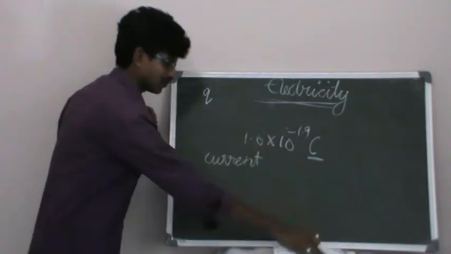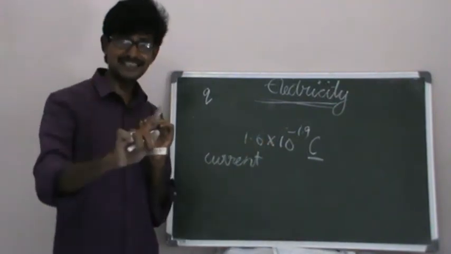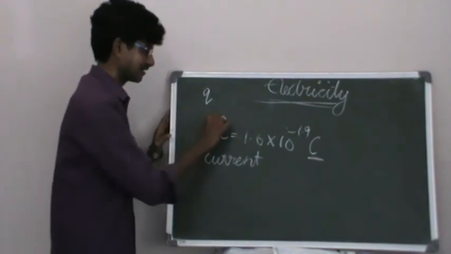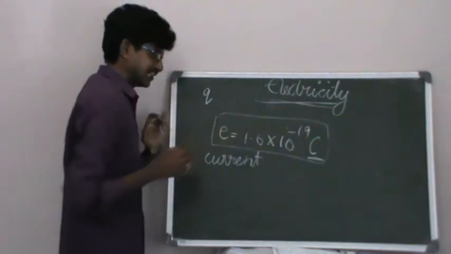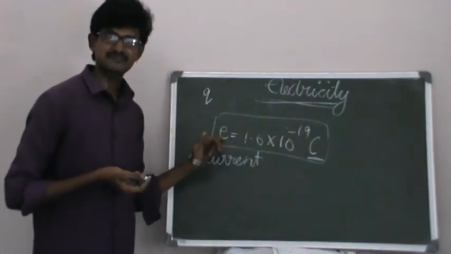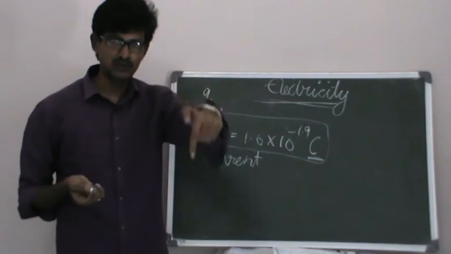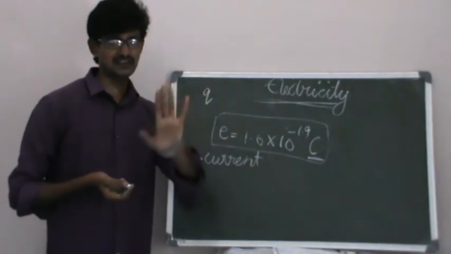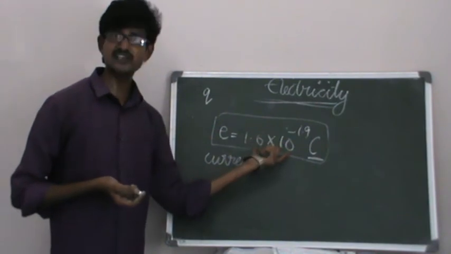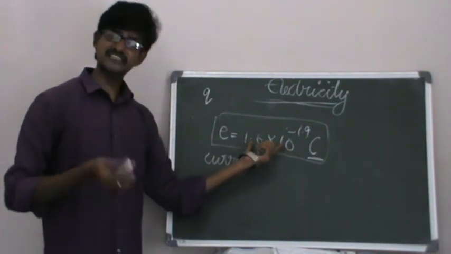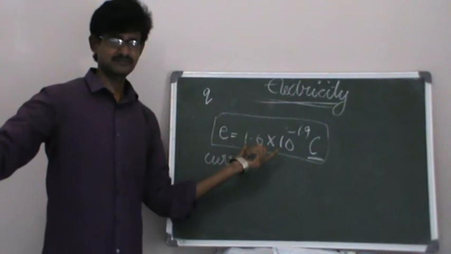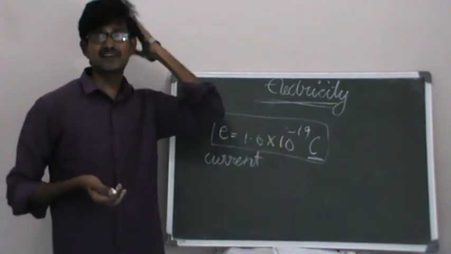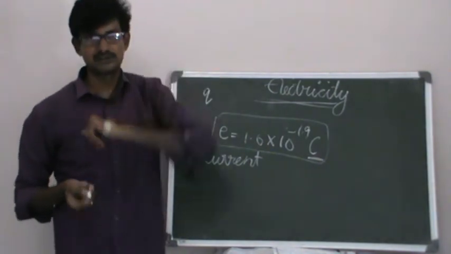The charge of either an electron or proton is denoted with the symbol e. If it is plus e, that is the charge of a proton. If it is minus e, that is the charge of an electron. The magnitude, the numerical value, is the same for electron and proton.